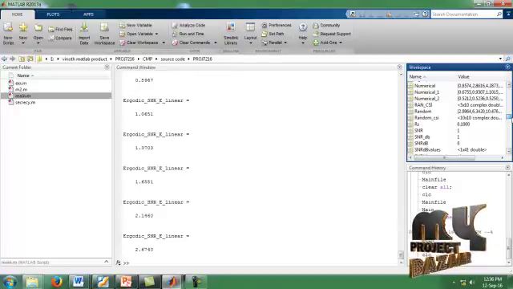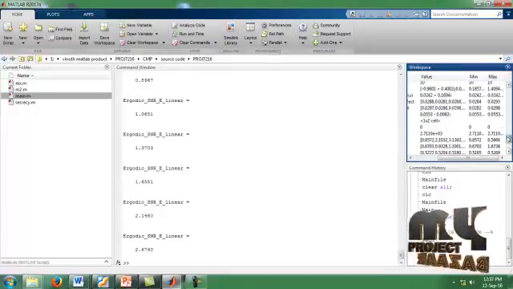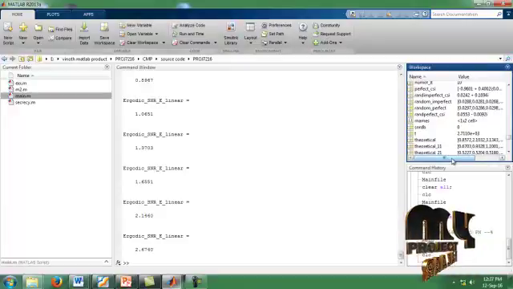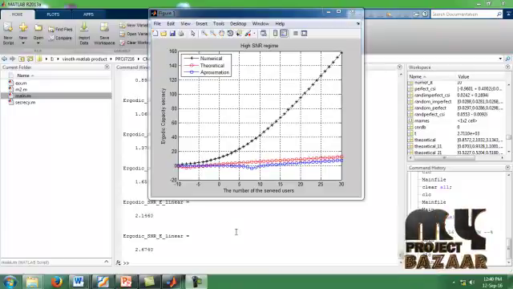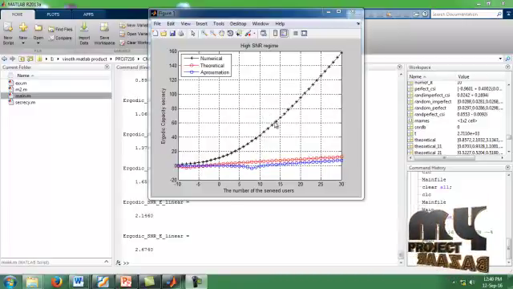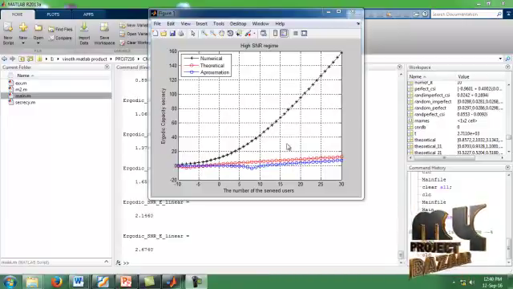We can analyze our graph. The entire process will be carried out from our workspace values. This graph shows the numerical, theoretical and approximation results. In that, the black color curve shows the numerical value, the red color line shows the theoretical, and the blue color line shows the approximation curve. It is the variation of our number of users and ergodic capacity.